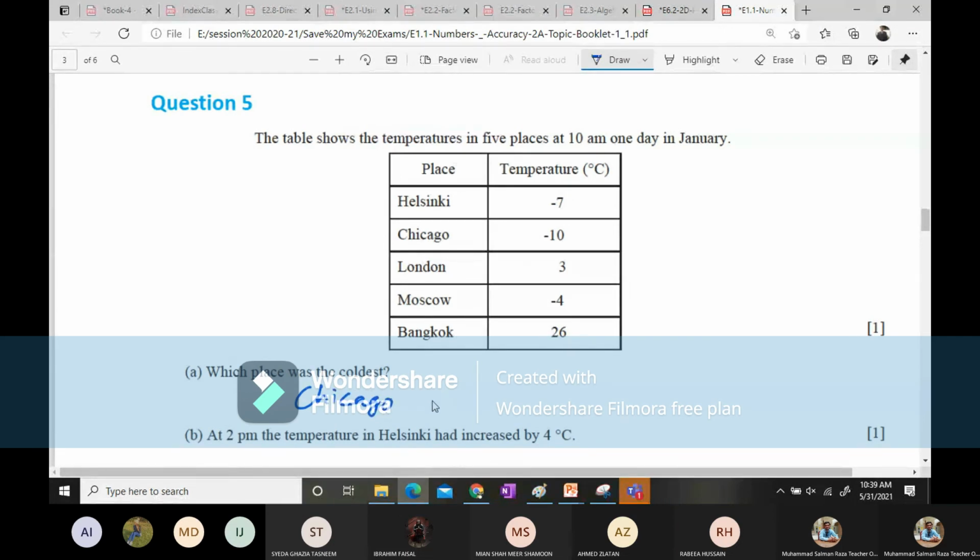Most of the students make the mistake. Instead of writing Chicago here, they write -10. They are asking you for the place. So Chicago is the answer, not -10. You will consider -10 over here to get your answer, but your answer will be Chicago.